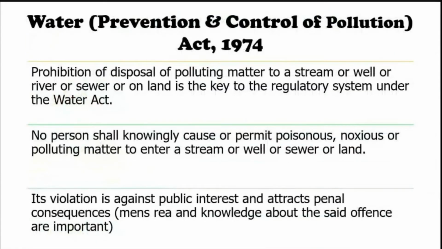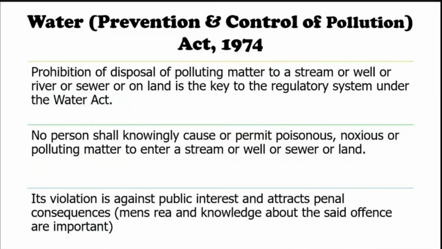So, what is all about this Water Prevention and Control of Pollution Act? It is basically a prohibition of disposal of polluting matter to a stream or a well or a river or a sewer or on land, which is the key to the regulatory system under the act.